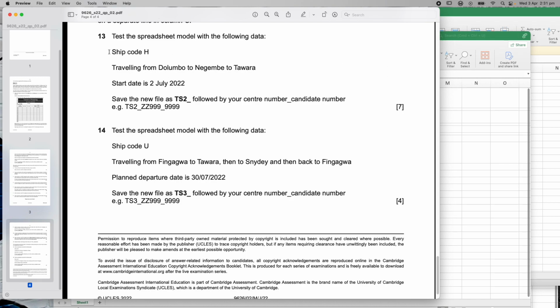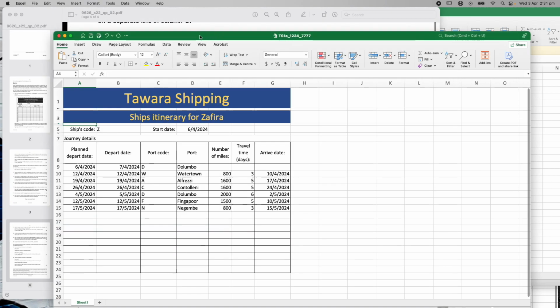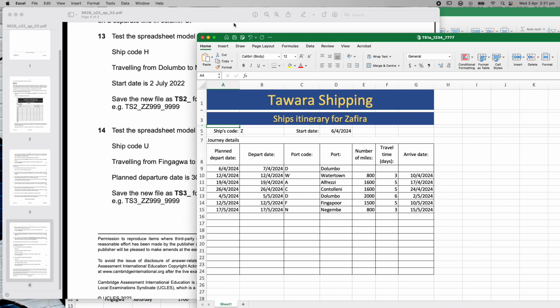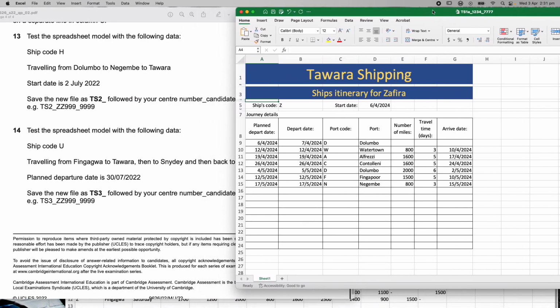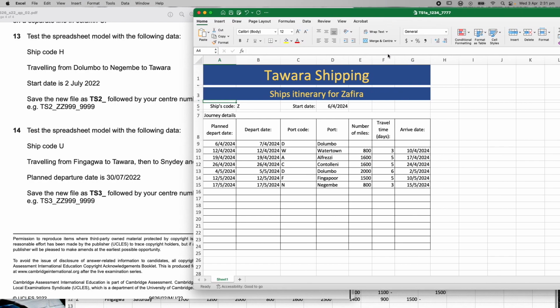So let's do this first one. It says, test the spreadsheet model using the following data. So I'm going to go to my spreadsheet model, and in fact, I'm going to move mine over so I can see both the exam and my spreadsheet right here. I'm going to go through and see if we can work this out.